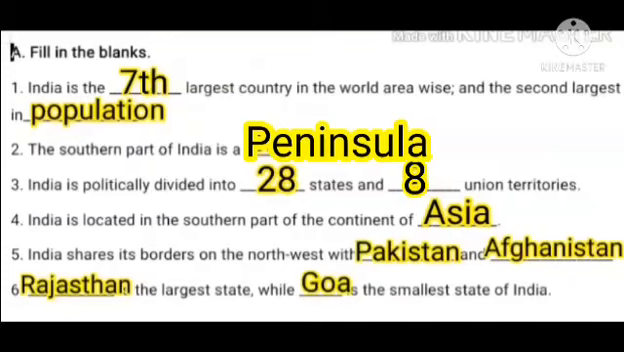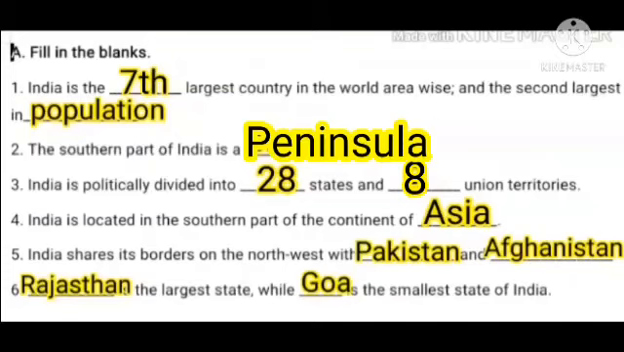Second one. The southern part of India is a dash. The answer is Peninsula. Children, we know which is covered the southern India. Which water bodies cover southern India? The land which is surrounded by water on three sides is called a peninsula. So the southern India we are calling a peninsula.